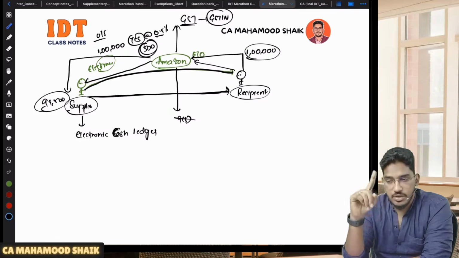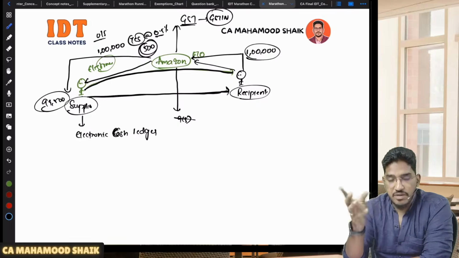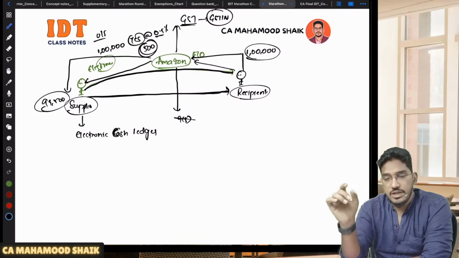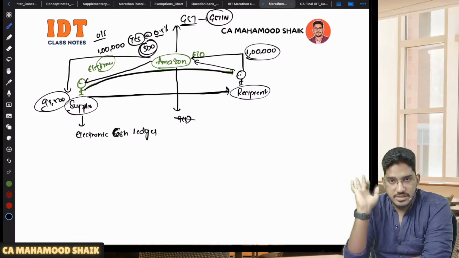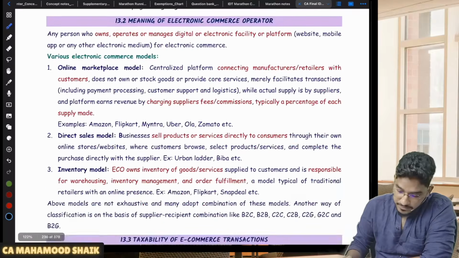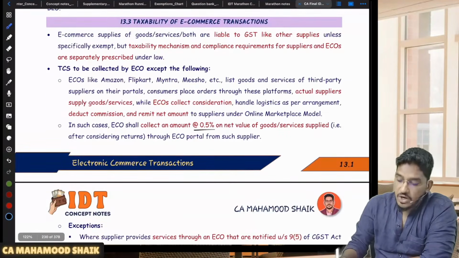So apart from those 6 notified services, if any other services or goods also, on goods also TCS will become applicable. So services other than 9 subsection 5, or any goods which are getting supplied through the e-commerce operator, then the e-commerce operator will be liable to collect the amount of TCS at the rate of 0.5%. Okay, so that's what they try to say here. So at the rate of 0.5% on net value.